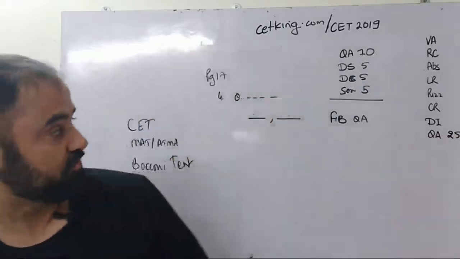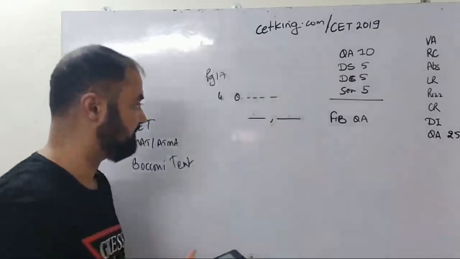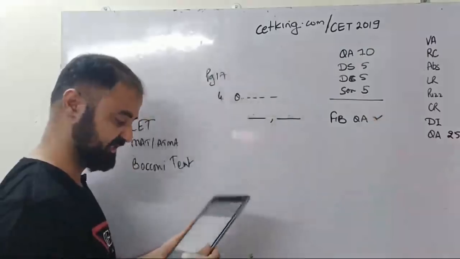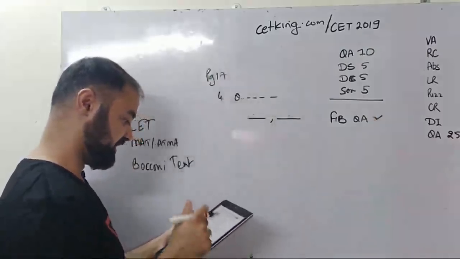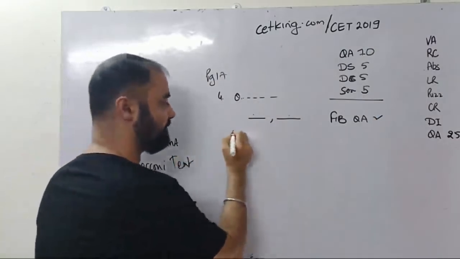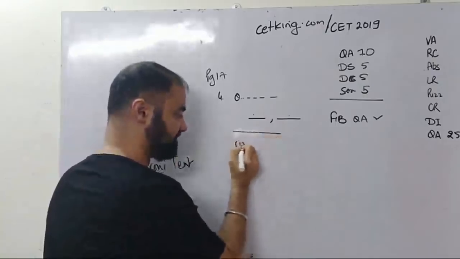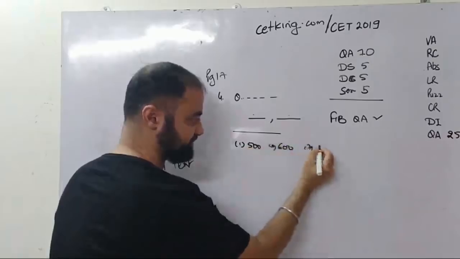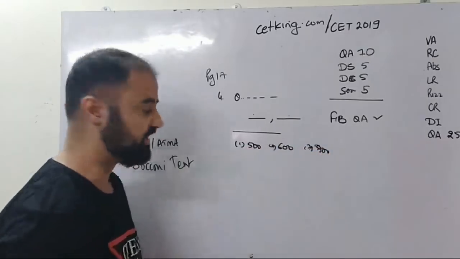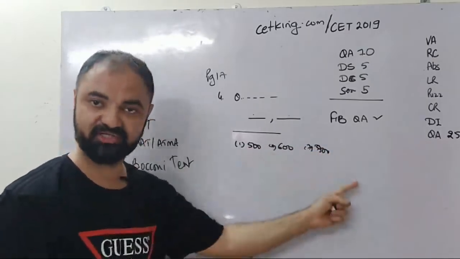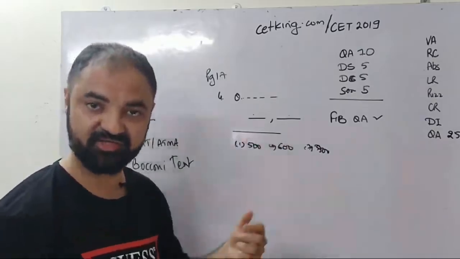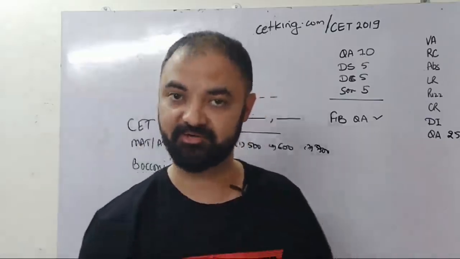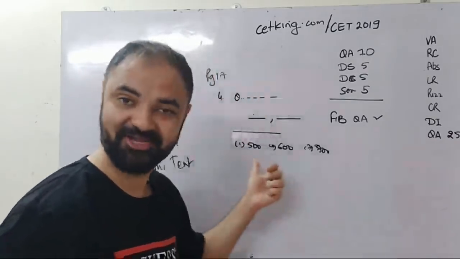ठीक है. So going to the quant section again, coming back to the quant section, so fill the blanks based quant is the first type of change which I'm expecting in the CET paper. Then if you look at question number 5, in same thing, आपको एक क्वेश्चन दे दिया, उसके बाद 3 ऑप्शन हैं, answer is 500, 600, 700 suppose. Question क्या आएगा अभी कि 1 and 2 possible, 2 and 3 possible, 1 and 3 possible, none of these possible, all of these possible. So you have to find out all the possibilities which can come in the question. ठीक है, so the fairly new type of question.